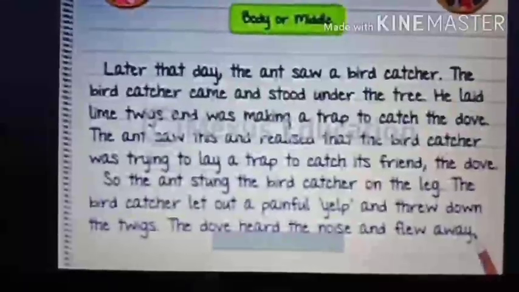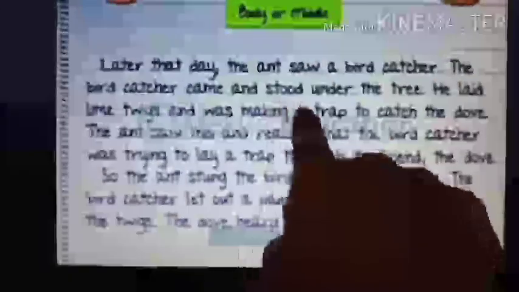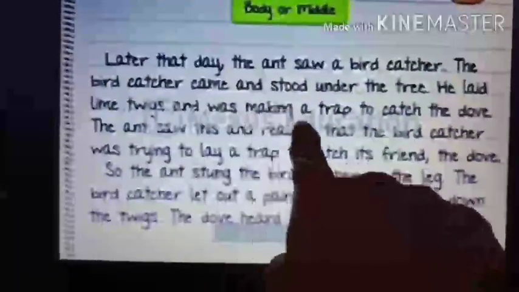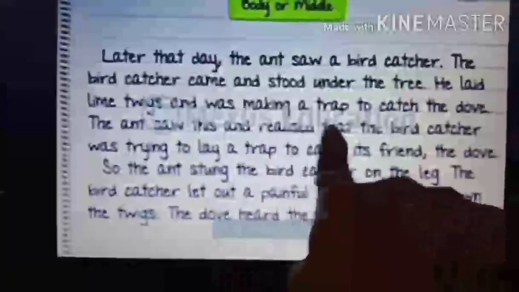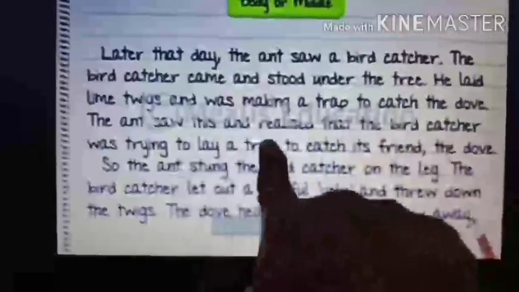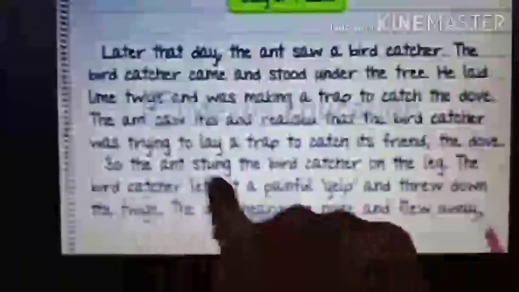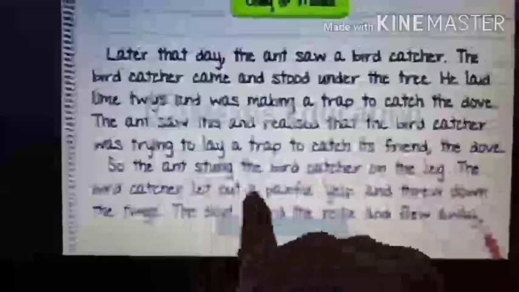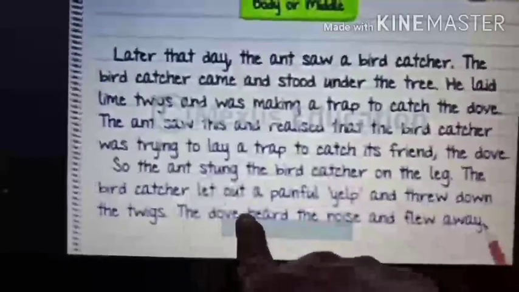Later that day, the ant saw a bird catcher. The bird catcher came and stood under the tree. He laid lime twigs and was making a trap to catch the dove. The ant saw this and realized that the bird catcher was trying to lay a trap to catch its friend the dove. So the ant stung the bird catcher on the leg. The bird catcher let out a painful yelp and threw down the twigs. The dove heard the noise and flew away.